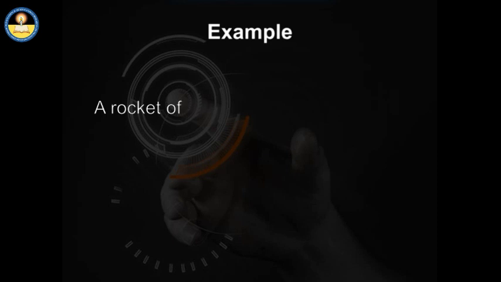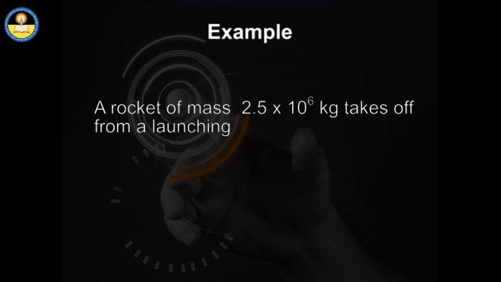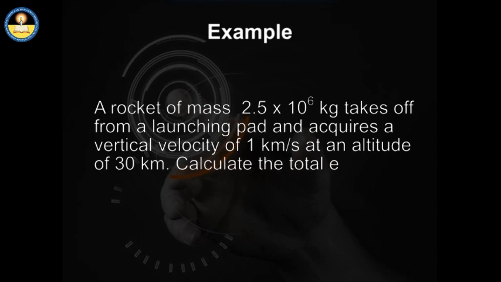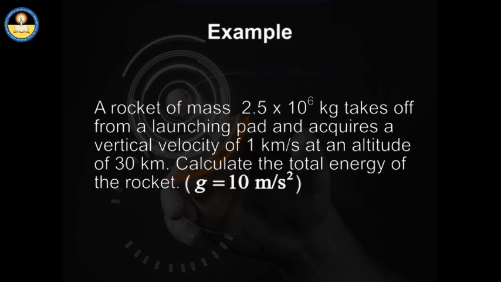Let's see an example. A rocket of mass 2.5 multiplied by 10 to the power 6 kilograms takes off from a launching pad and acquires a vertical velocity of 1 kilometer per second at an altitude of 30 kilometers. Calculate the total energy of the rocket.